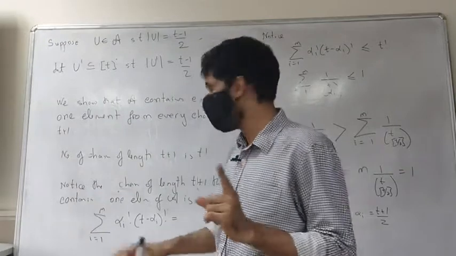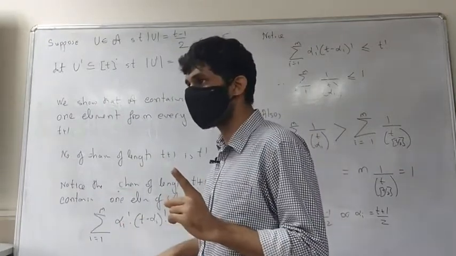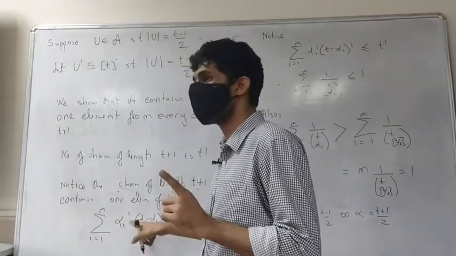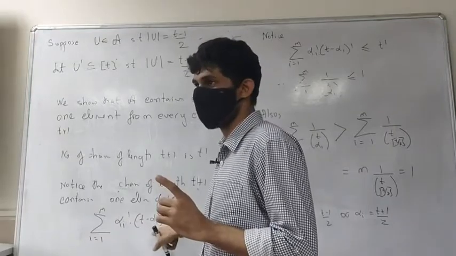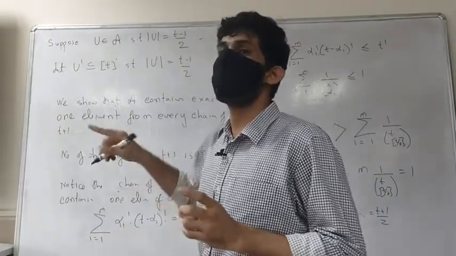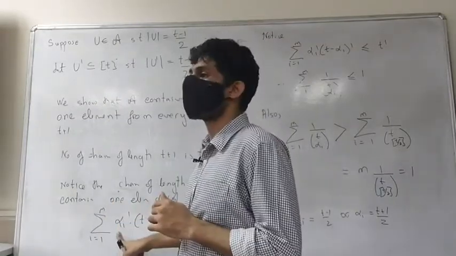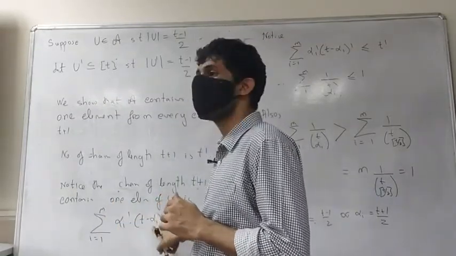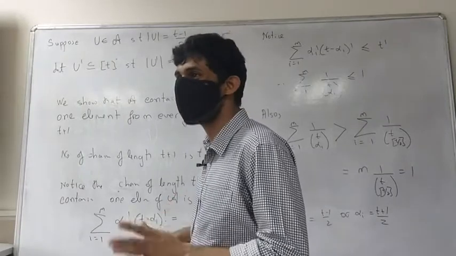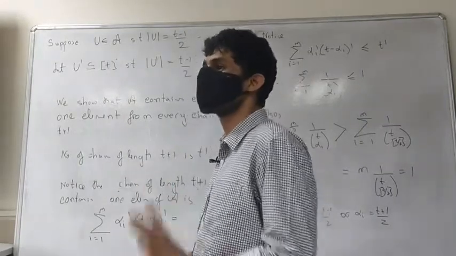Make sense? If alpha I is (t minus 1)/2, then you will get ((t minus 1)/2)! into ((t plus 1)/2)!. If alpha I is (t plus 1)/2, then you will get ((t plus 1)/2)!, and here you will get ((t minus 1)/2)!. So you are always getting ((t minus 1)/2)! into ((t plus 1)/2)!.